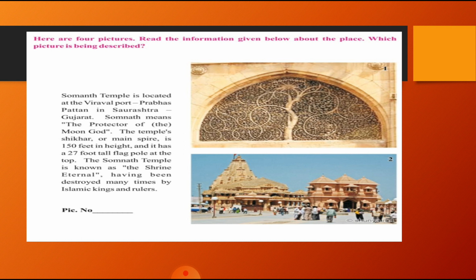Here you can see the pictures. The other two pictures are of the Siddhi Sayyid Mosque and the Somnath temple. The Siddhi Sayyid Mosque was built in the year 1593, and it has a marble stone fixed on the wall of the mosque. It was built by Siddhi Sayyid.